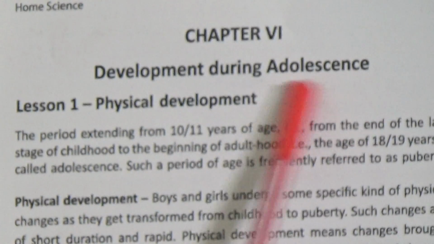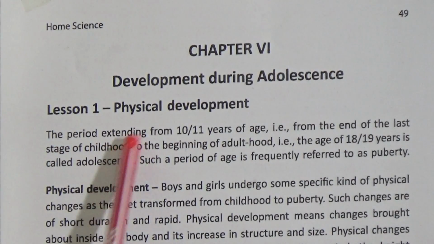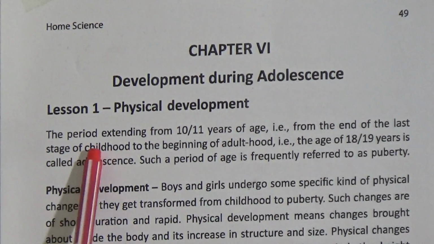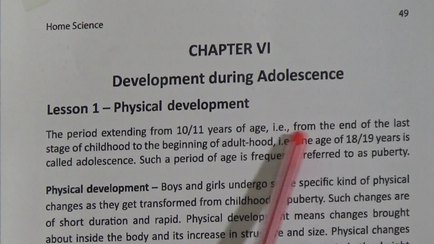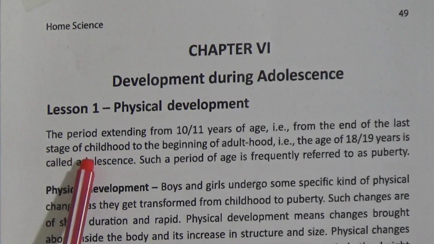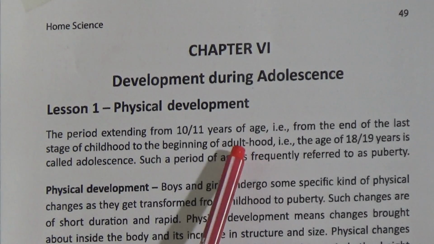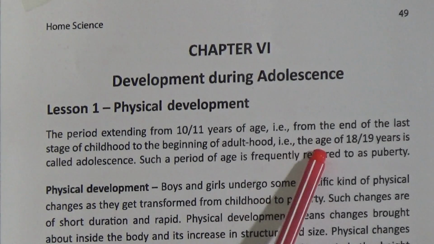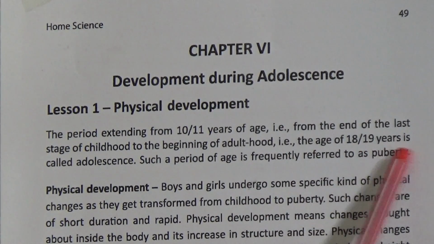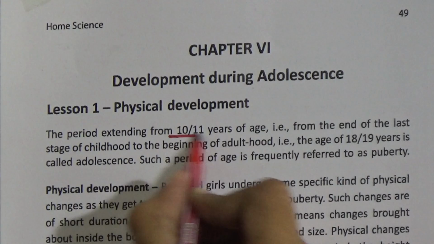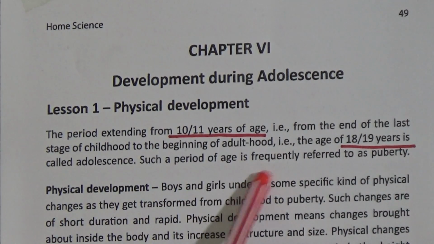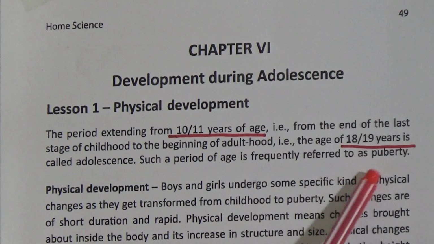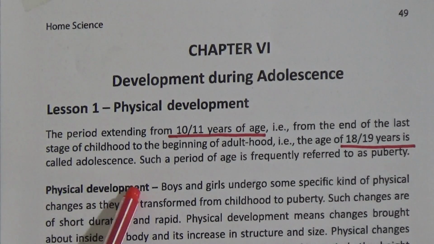So our today's chapter's name is development during adolescence. Lesson 1, physical development. The period extending from 10 or 11 years of age, that is from the end of the last stage of childhood to the beginning of adulthood, the age of 18 or 19 years, is called adolescence. So it is important, you can underline this line. This period of age is frequently referred to as puberty.